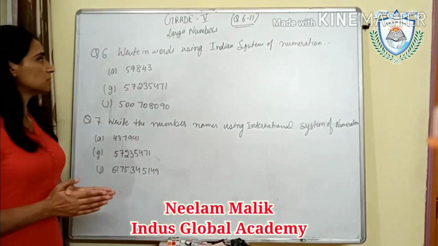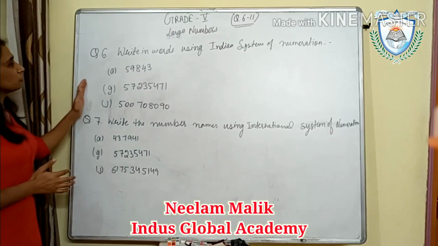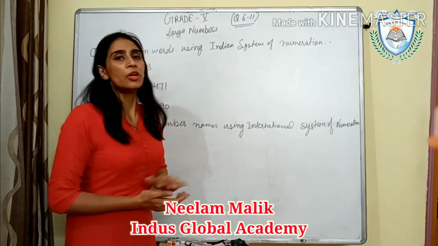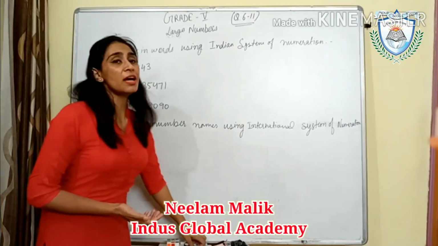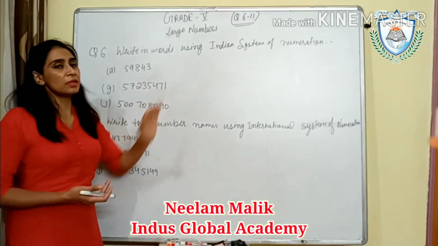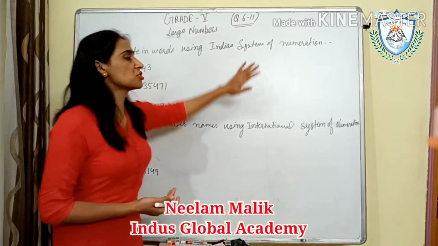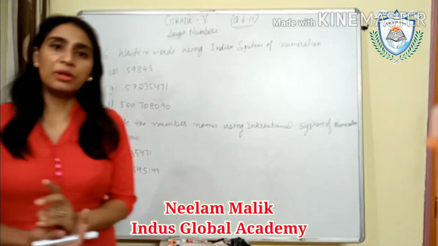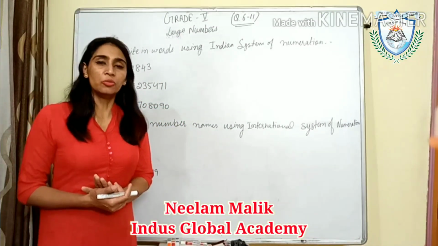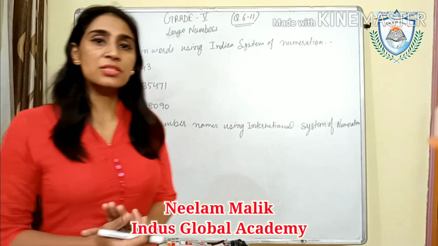In question number 6, what is the statement? The statement is: write in words using the Indian system of numeration. It means we have to write the given numbers in words by using the Indian system of numeration. We have done both systems, the Indian system and the international system.